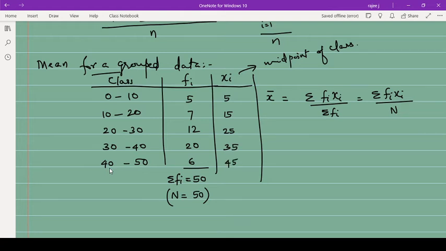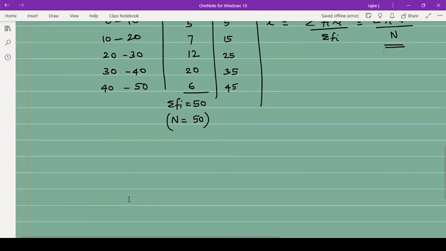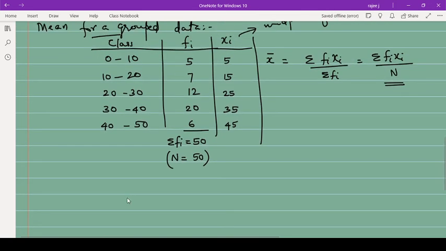And then we will find fi into xi, multiplying this one. 5 into 5 is 25, 15 into 7 is 105, like that we will multiply it. Fi into xi you will be finding, and then putting all those values in this one, you are getting the mean there. So the mean for a group data is summation fi xi divided by summation fi, and this is for your information. In correlation we may be using this one sometimes. So this is the second thing, mean.